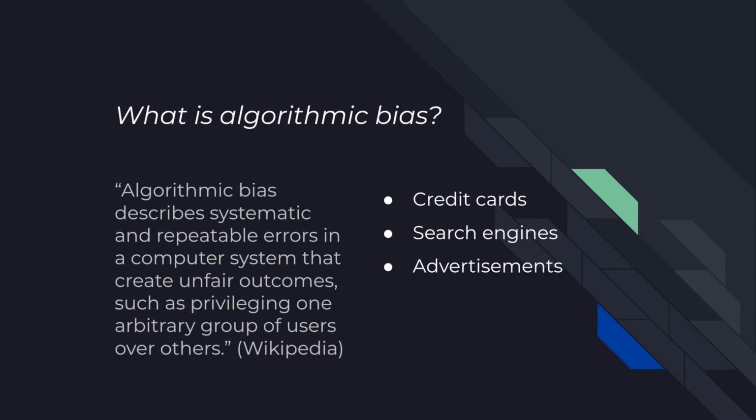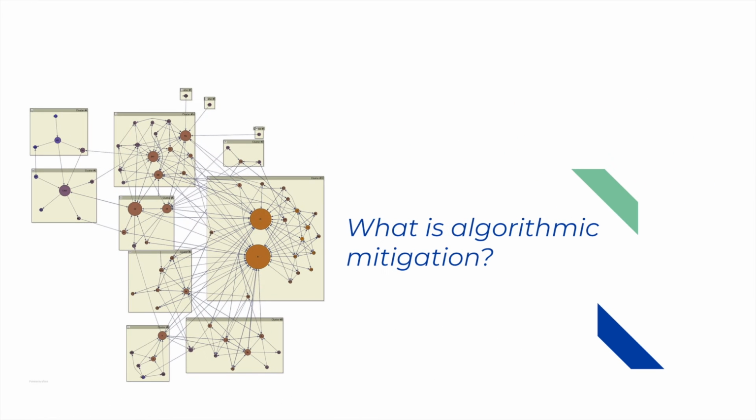For advertisements, social media companies gather data on what the user watches, clicks on, or the topics that they frequent, along with the personal information that they provide, like birthdays. Through that, they can predict and assume the type of person you could be and what you would like and what you should see. Now, what is algorithmic mitigation?